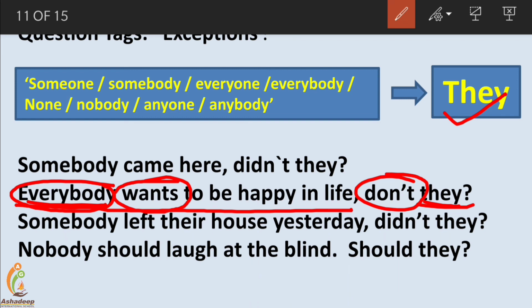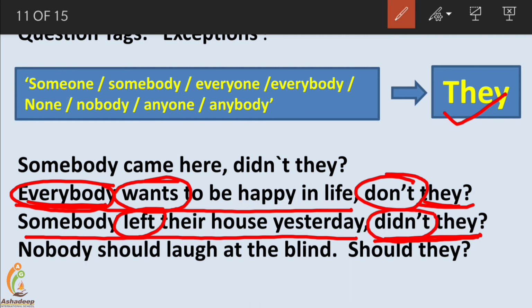Next, somebody left their house yesterday. It's a positive sentence and the question tag will be negative. Left, no auxiliary verb like am, is, are, was, were. So let's follow the tense. Left is the simple past tense and it has only one option, didn't, not like present tense, don't and doesn't. It has only one verb in negative form, it is didn't. And the pronoun again somebody. This is the list which takes they as the pronoun. Didn't they?